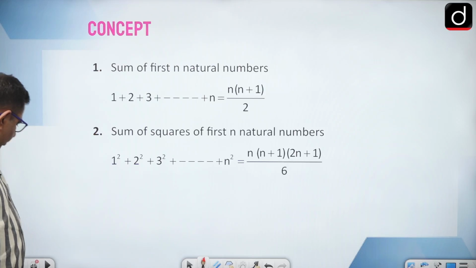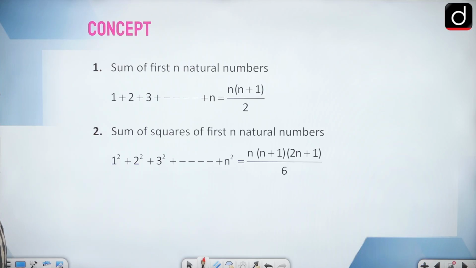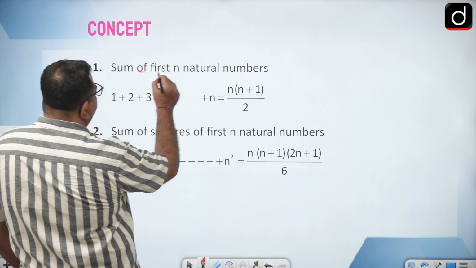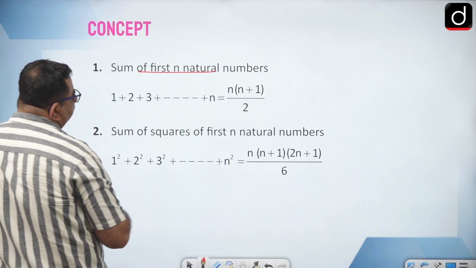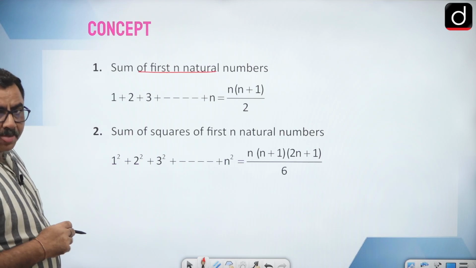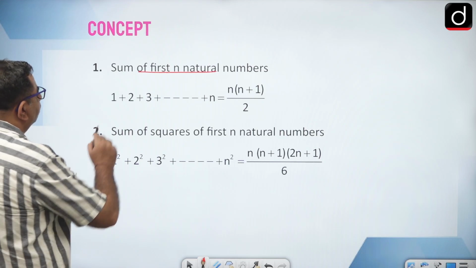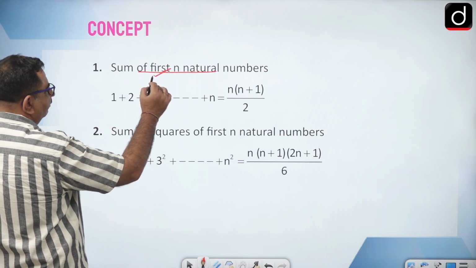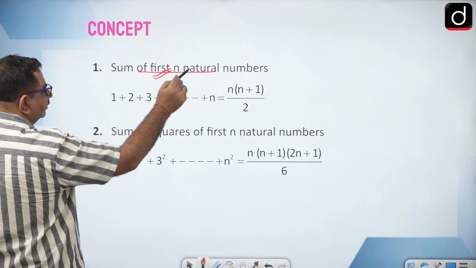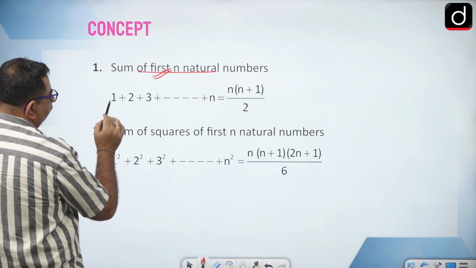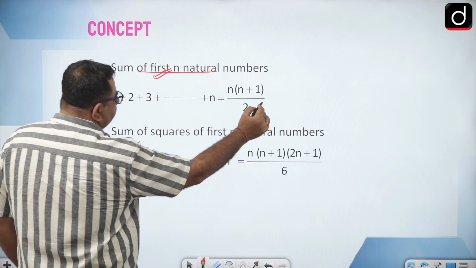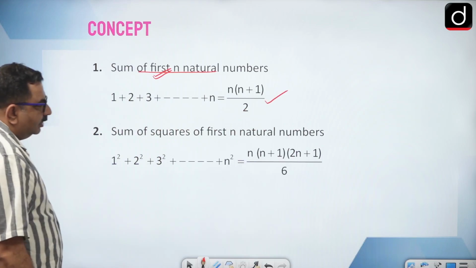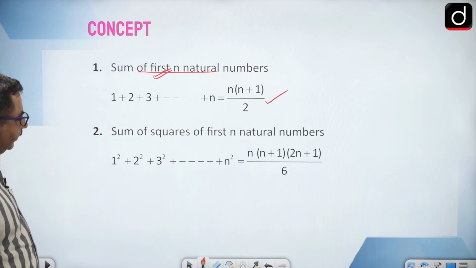That you can note down. Sum of first n natural numbers. Whenever I say first n, I will start my counting with 1: 1 plus 2 plus 3 till n. This is an important formula: n into (n plus 1) by 2.